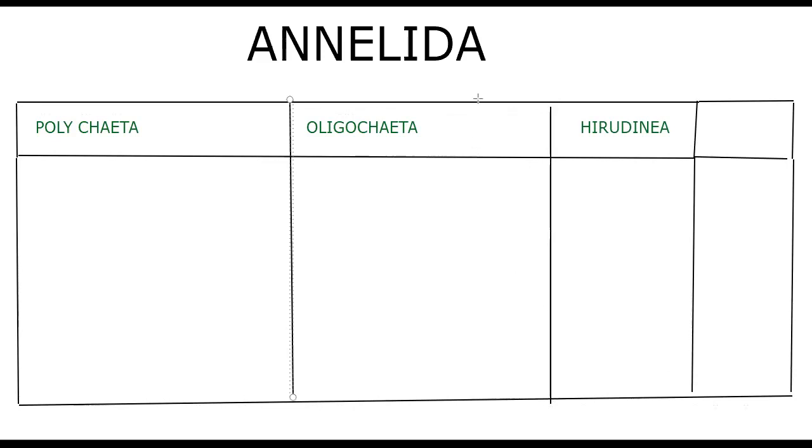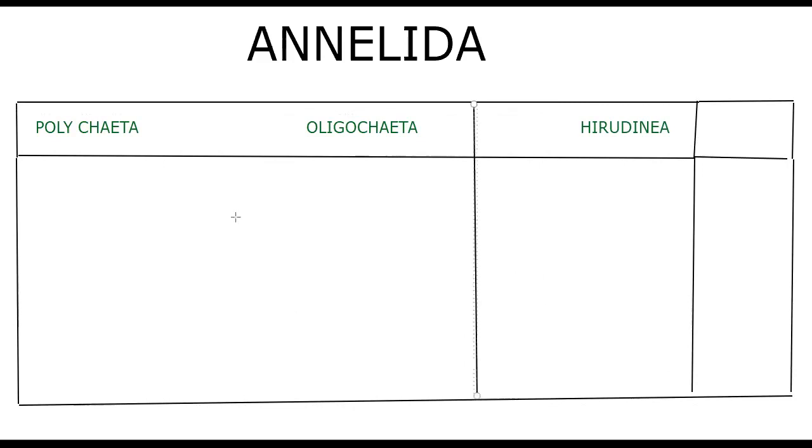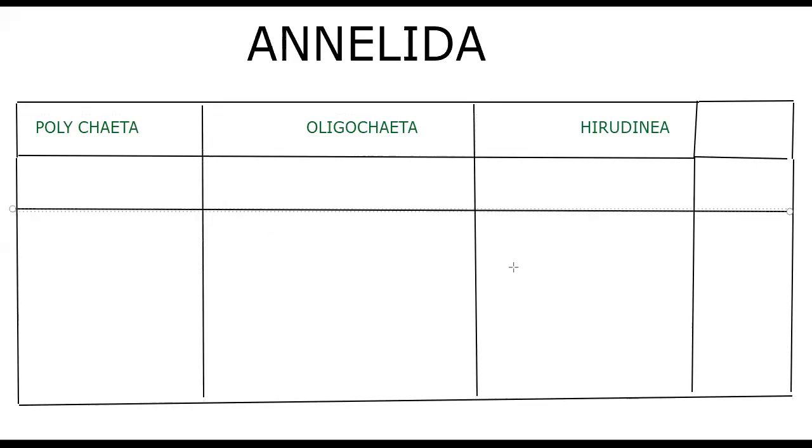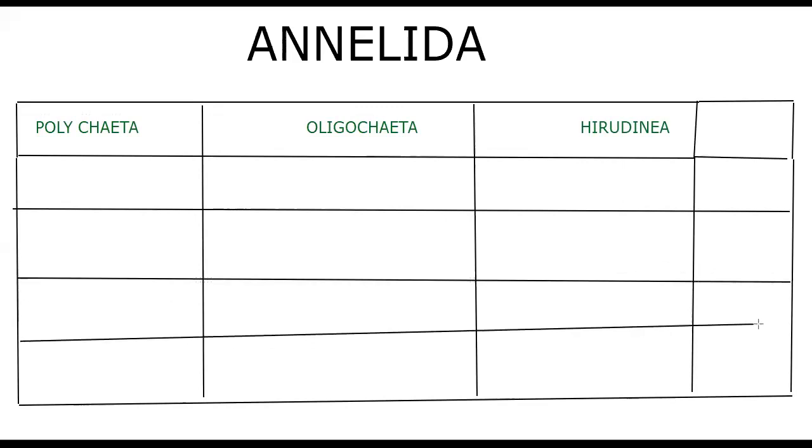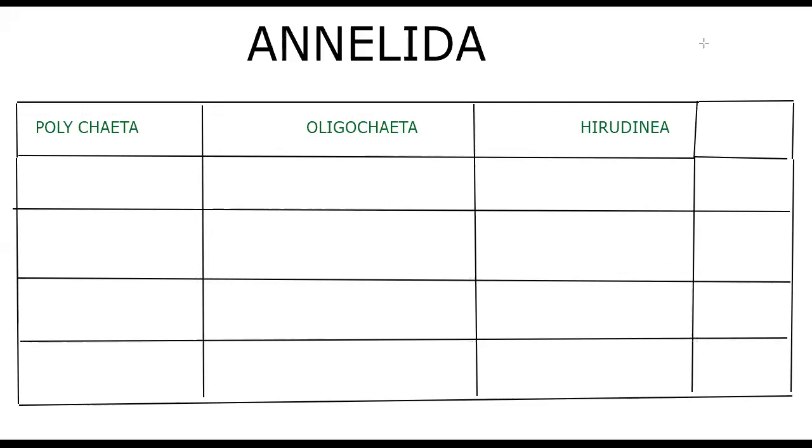So we need to go with the characteristic features of each and every class. We made a table format here because we have some characteristic features to say. So here we write the characteristic features of this particular phylum for Polychaeta, Oligochaeta, and Hirudinea. Appearance of the true body cavity happened for the first time in phylum Annelida. Now a representative from phylum Annelida. We know that phylum Annelida means we usually get earthworms, isn't it?